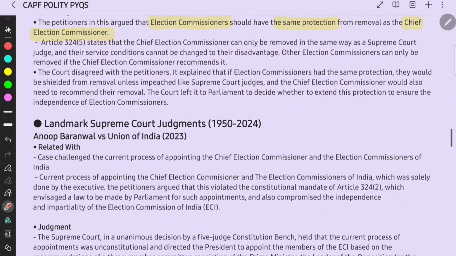In the removal, right? The court disagreed with the petitioners. It explained that if an election commissioner had the same protection, they would be shielded from removal unless impeached like Supreme Court judges, and CEC would also need to recommend their removal. The court left it to the parliament to decide whether to extend this protection to ensure the independence of election commissioners, right?